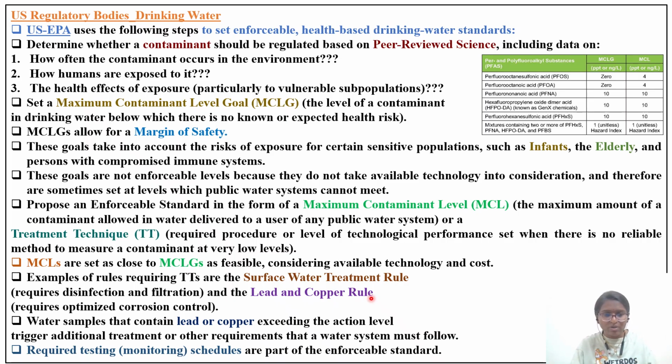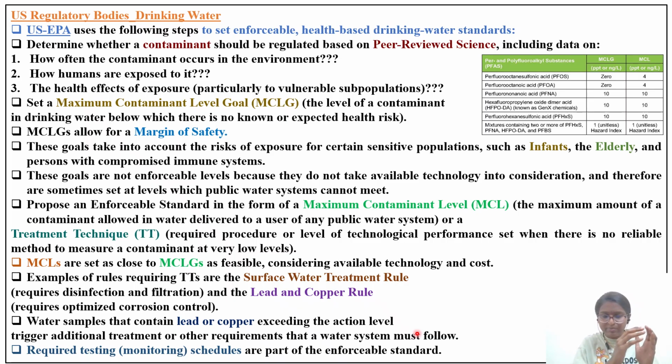So the Lead and Copper Rule requires optimized corrosion control. Water samples that contain lead or copper exceeding the action level trigger additional treatment or other requirements that a water system must follow. Okay, so you have cleaned the water in that particular lake or in that particular reservoir.